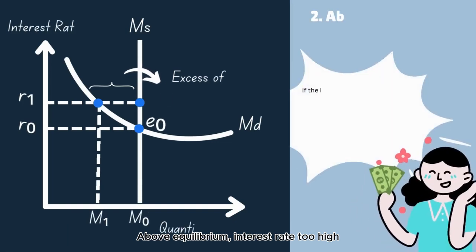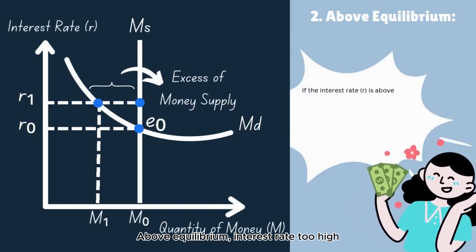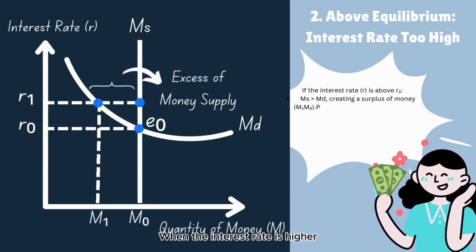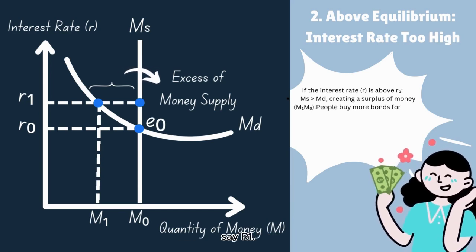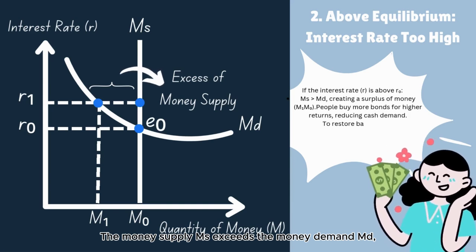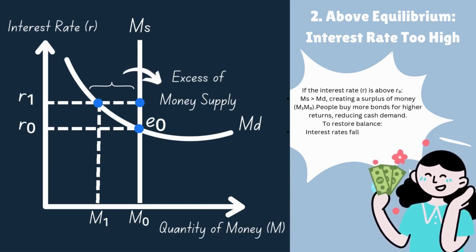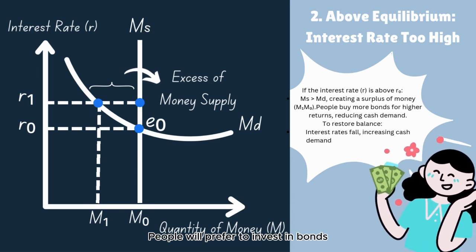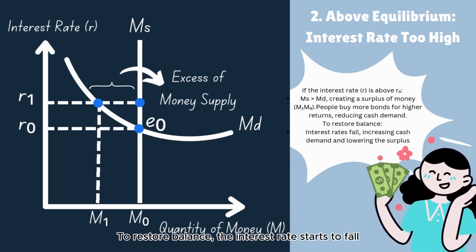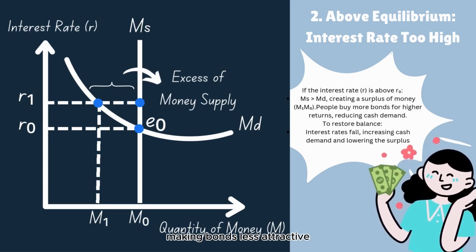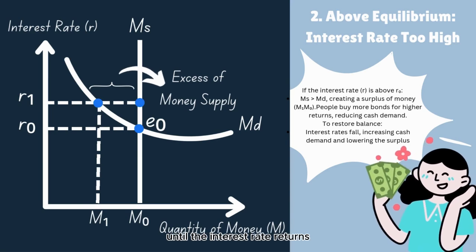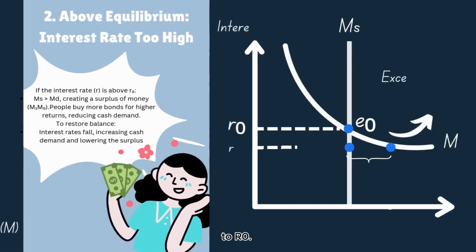Above equilibrium: interest rate too high, R1 > R0. When the interest rate is higher than the equilibrium rate, say R1, the money supply, MS, exceeds the money demand, MD, creating a surplus of money. People will prefer to invest in bonds as they offer higher returns than holding cash. To restore balance, the interest rate starts to fall, making bonds less attractive and increasing the demand for cash. This adjustment continues until the interest rate returns to R0.